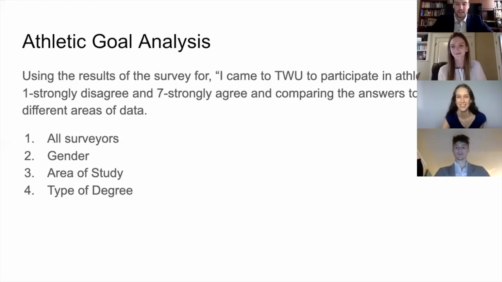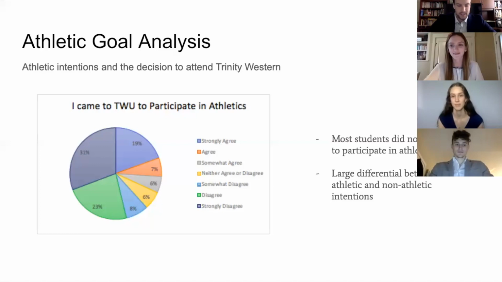Using the survey section, "I came to Trinity Western to participate in athletics," I was able to compare and analyze it in 4 different areas: all surveyors, gender, area of study, and type of degree. To start, I analyzed athletic intentions for all surveyors. As shown in the graph, the largest portion, at 31%, is strongly disagree, and the second largest, at 23%, disagree, which states that over 50% did not come for athletics.